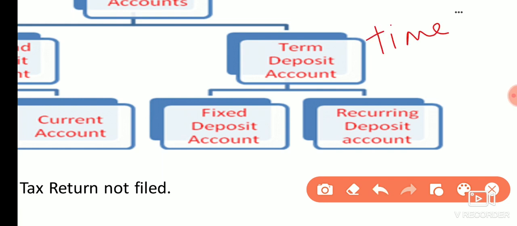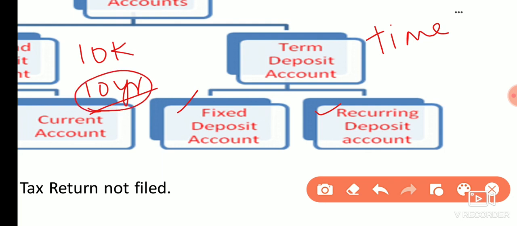And there are 2 types of term deposit. One is a fixed deposit and another is a recurring deposit. Now we all know what a fixed deposit is. Fixed deposit is depositing a certain sum of money for a certain period of time. For example, if I deposit 10,000 rupees for 10 years, that is an FD account. So here the time factor of 10 years was involved.